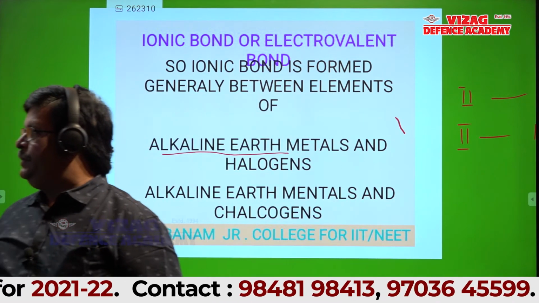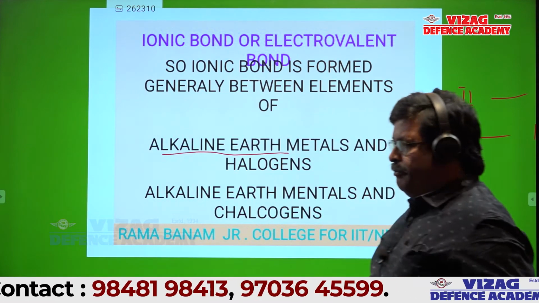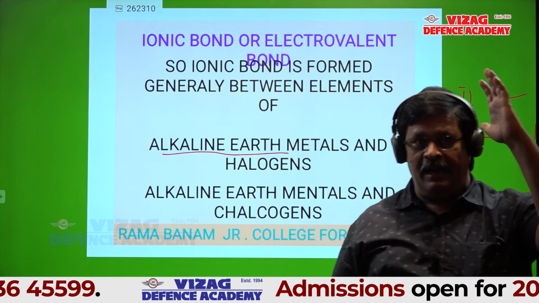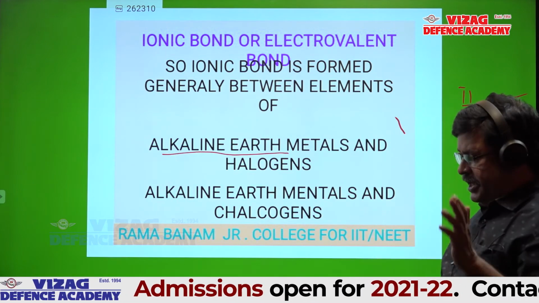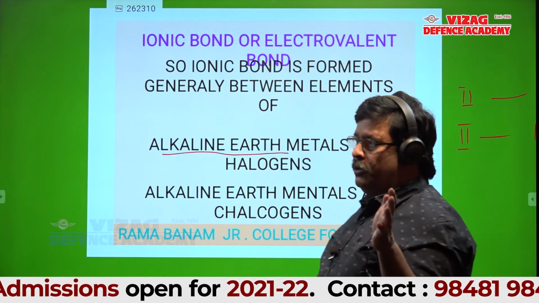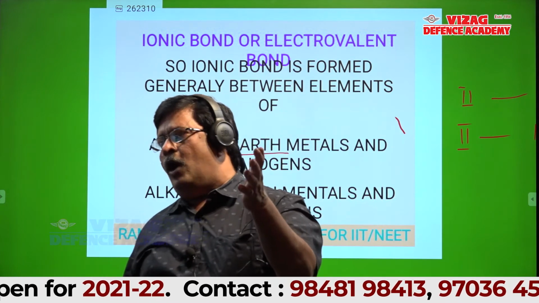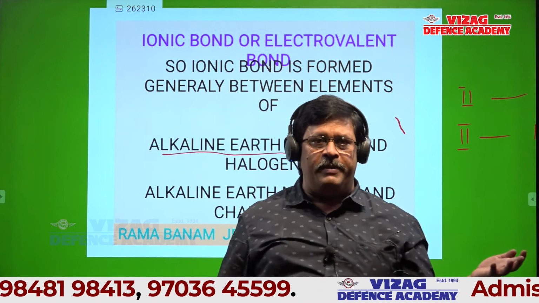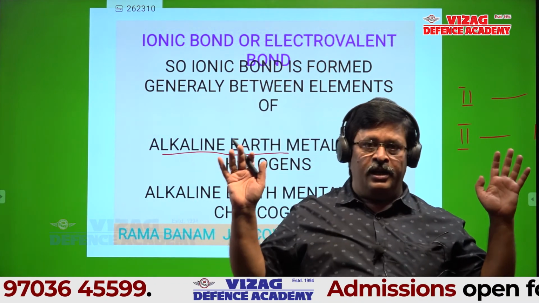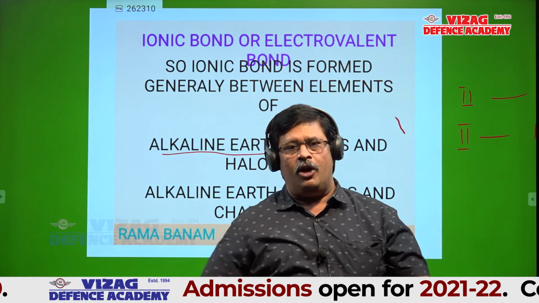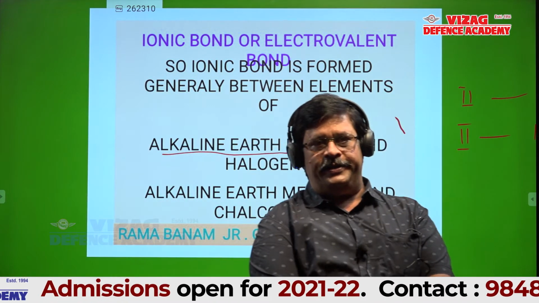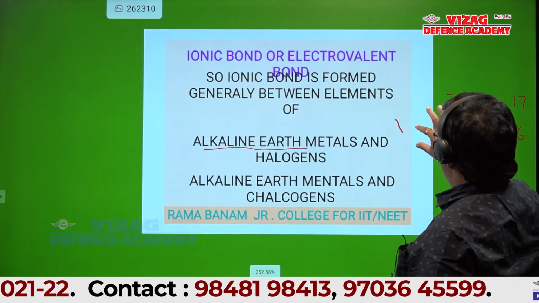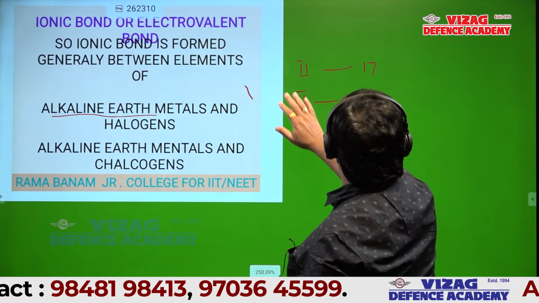Better if you know the elements in alkali metals and alkaline earth metals, that is, elements of group 1 and group 2. Similarly, I think you all know the elements in halogens. If you can remember the chalcogen group elements also, that is much better to identify whether the given molecule is ionic or covalent. Can anyone tell what are the elements in group 1A or group 1?